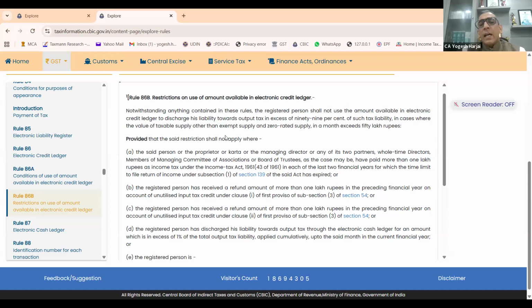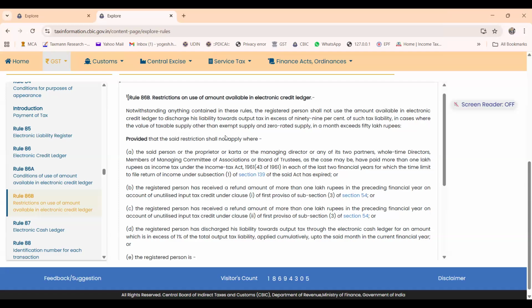But sir, this restriction is regarding the output tax liability only. Yes, even if I use it, I have no doubt about that, but it is speaking about the utilization part, not about non-payment of liability.